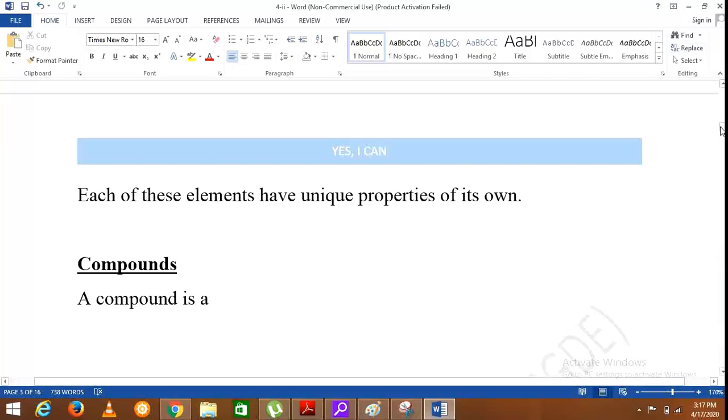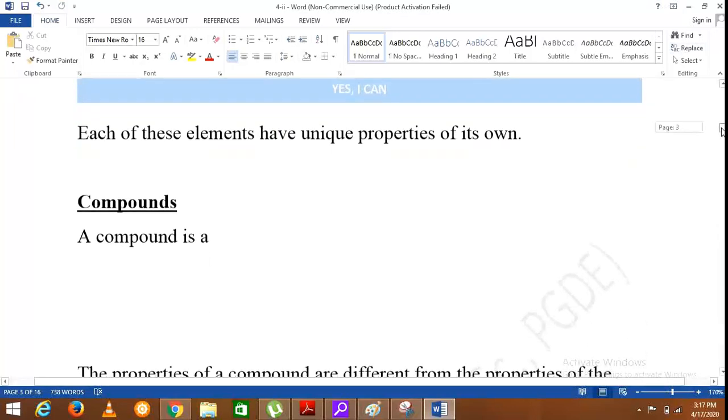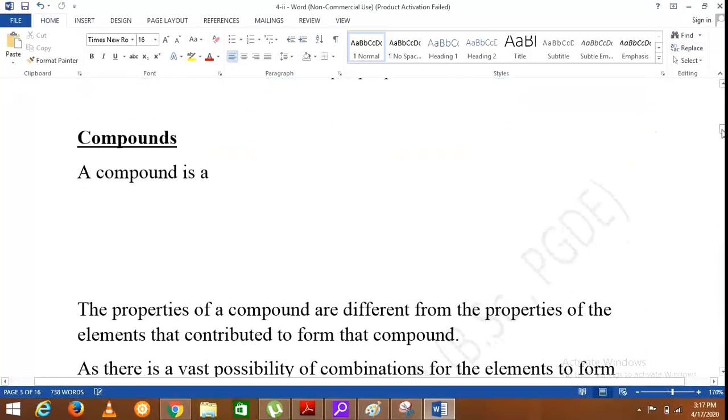Then we'll move on to compounds. First I will take an example of a compound. You all know that water is a compound. Though you don't know how to write the chemical formula of water using symbols, you have seen that it is written as H2O.